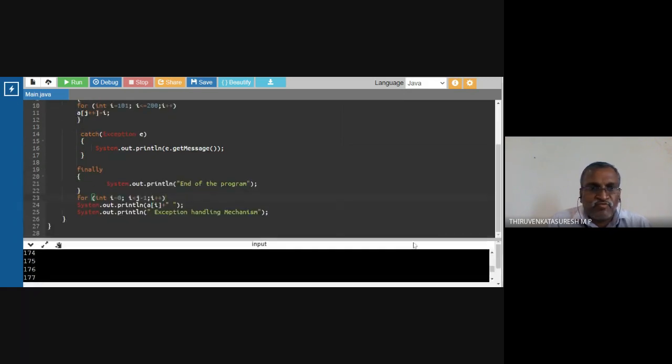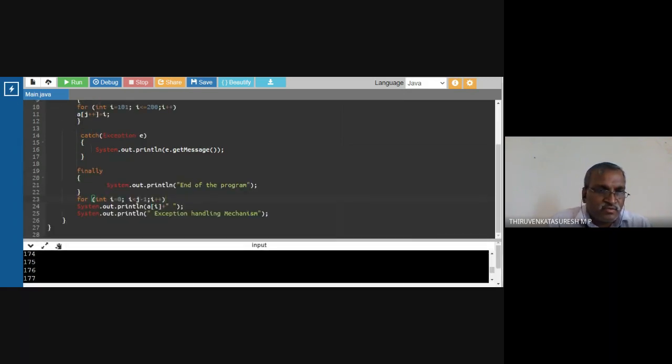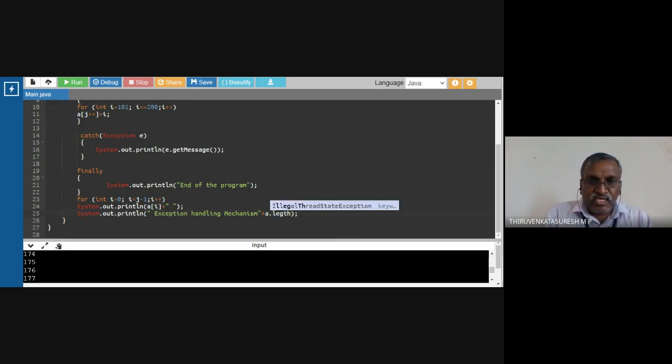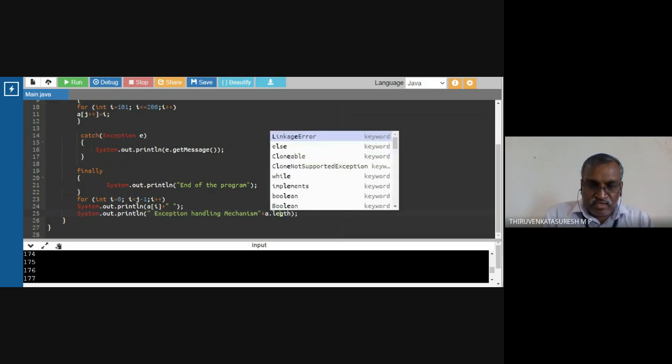Now I'm going to find the length of the array. So I'm going to add one more line: a dot length, from which I'm going to find the length of the array. What is the size?